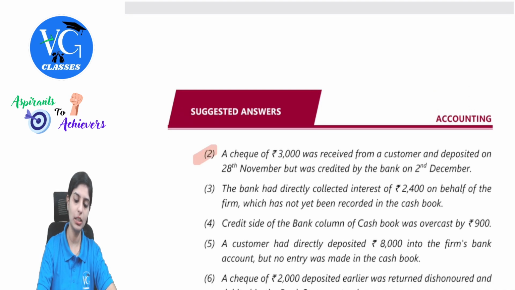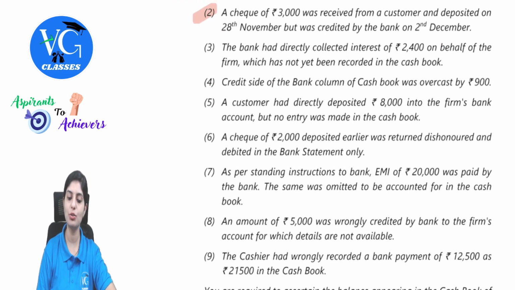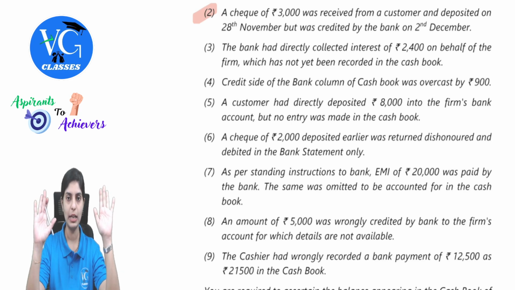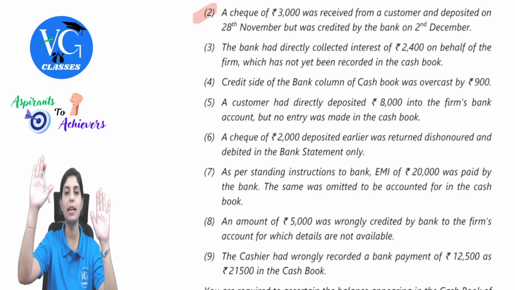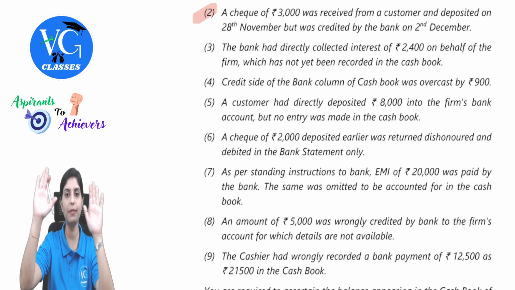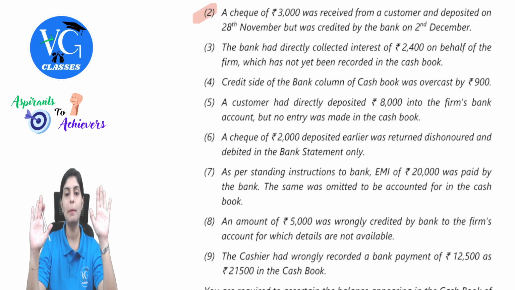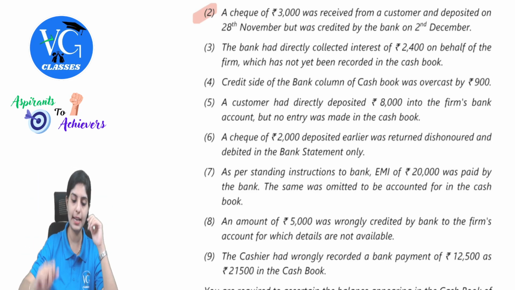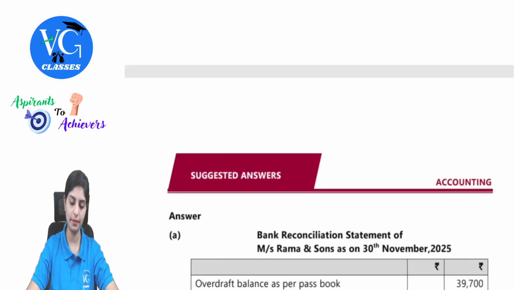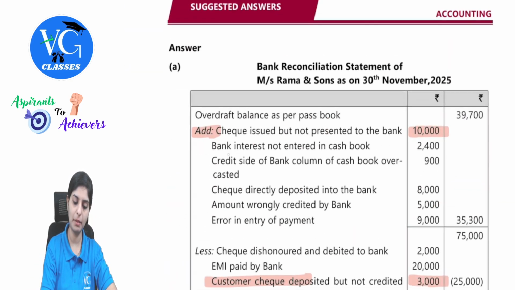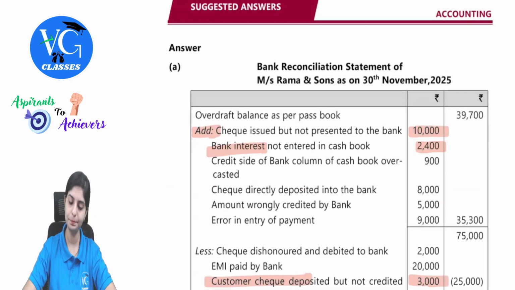Next. The bank had directly collected interest of 2,400 on behalf of the firm, which has not been recorded in the cash book. Cash book, passbook. The bank has collected interest, which means the balance is increased. Which book can I alter? Only passbook. So if I have to match, I will reduce. But here I have to reverse the effect, so I will add 2,400. Bank interest not entered. Clear?